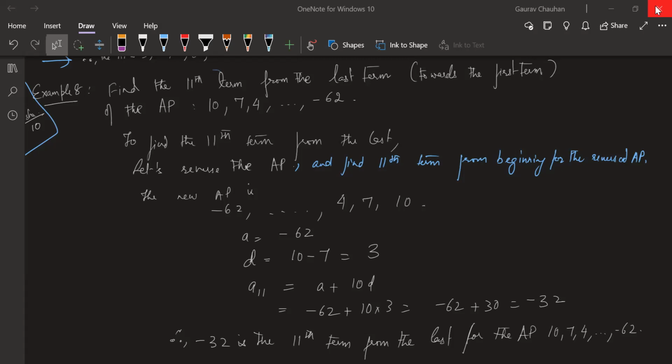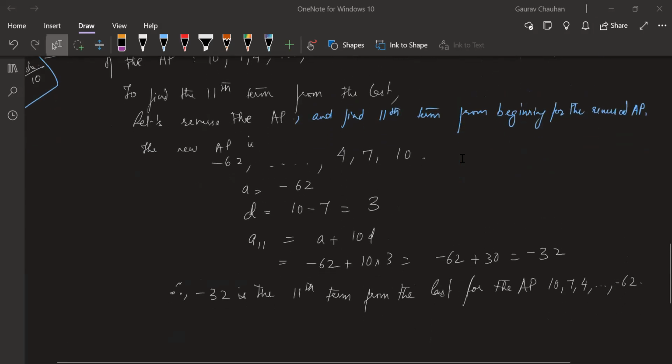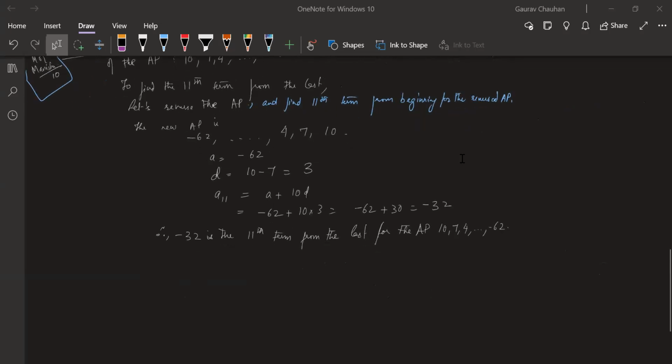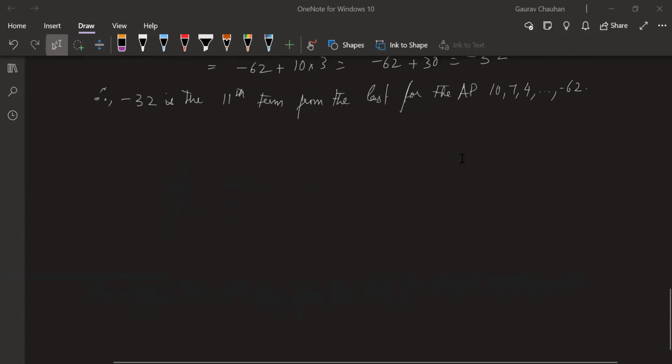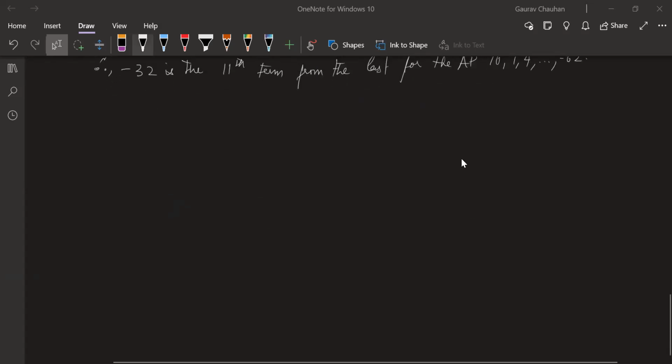3, 2, and 1. Now, guys, for this same question, there's another way of doing it, and I'm just going to show it to you quickly. You don't have to copy. This is more intuitive. This is what comes naturally to all of us. Just to get a glimpse that even if this idea did not strike you, this question could still have been solved. I'm just going to write the AP again. The AP is 10, 7, 4, comma, dot, dot, dot, comma, minus 62. So this is my AP.